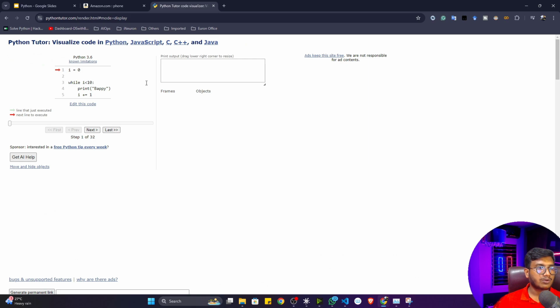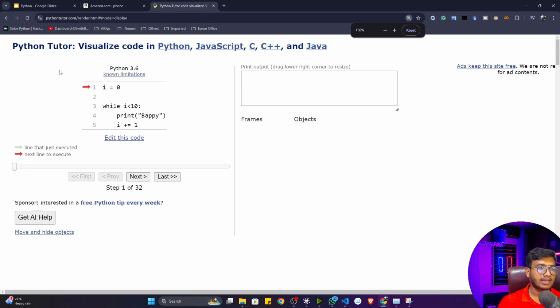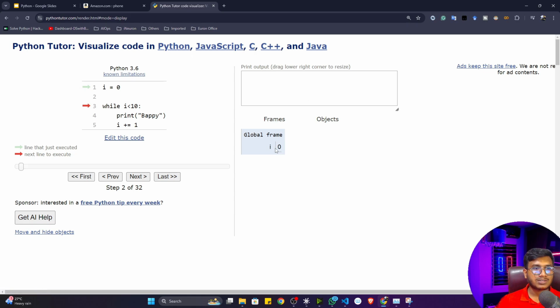Now see, your code will execute. Here you can see this is the first line of my code, and my code starts reading from here, line number 1. You can see this arrow icon. Let me zoom the screen a little bit. Yeah, now I think it's visible. You can see my code has started reading from here. Now if I go to the next, see, initially i was 0.